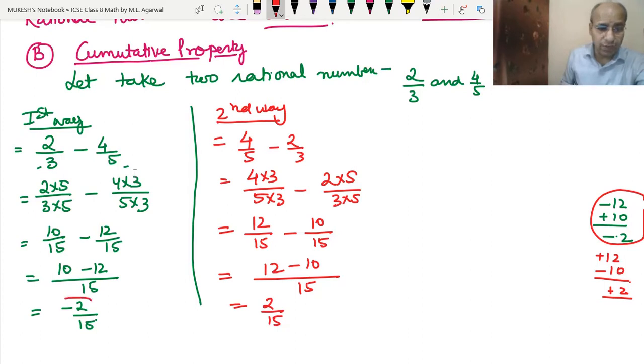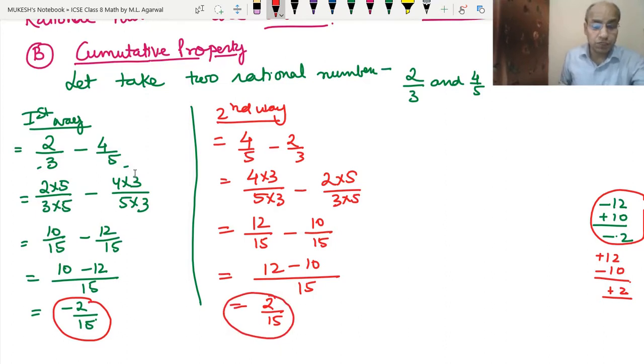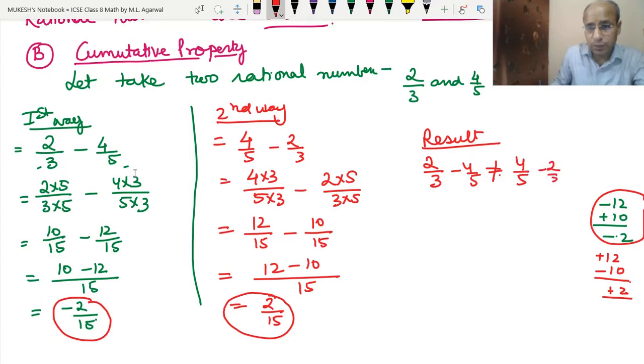See, one way when we are doing, we are getting this answer. The other way we are getting this answer, and they are not the same. One is positive, another is negative. The value may be the same, but one is positive, the other is negative. So we cannot get the same result; the commutative property does not hold. It means that 2 upon 3 minus 4 upon 5 is not the same as 4 upon 5 minus 2 upon 3. Not equal.